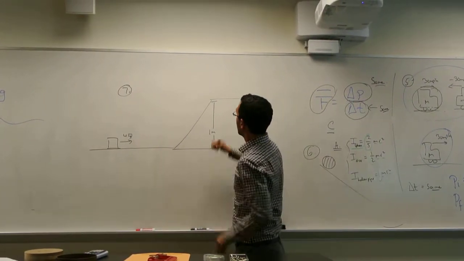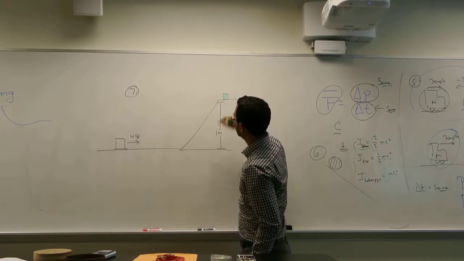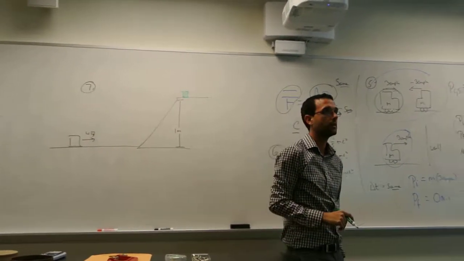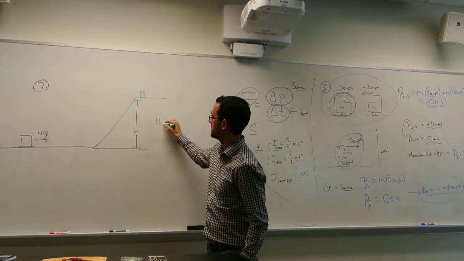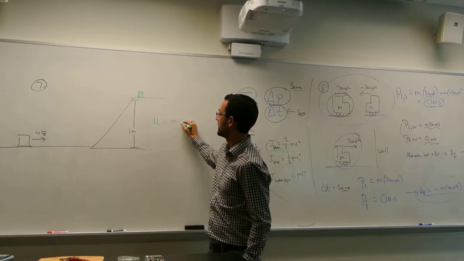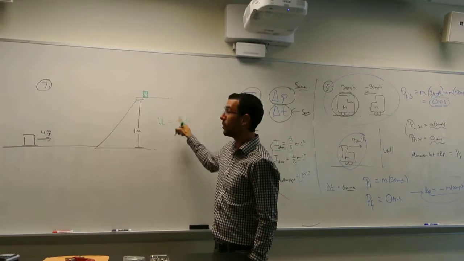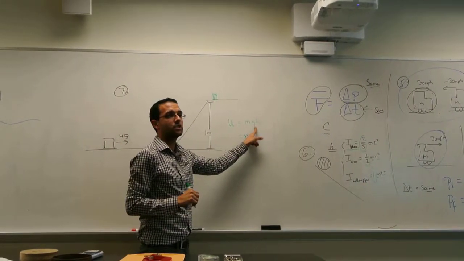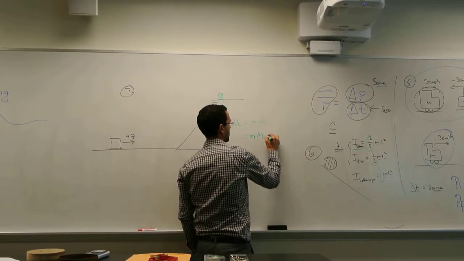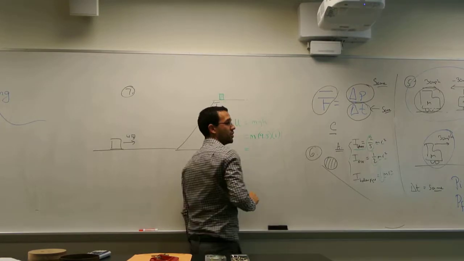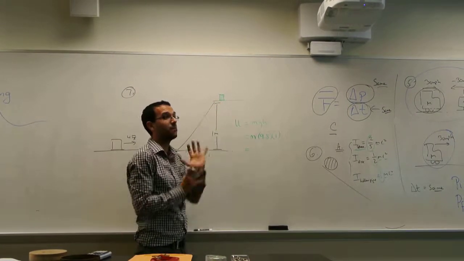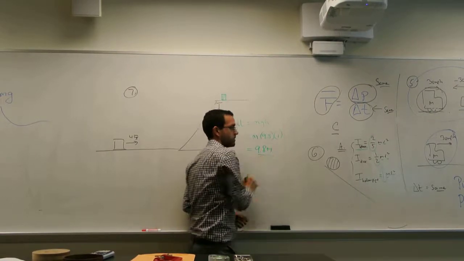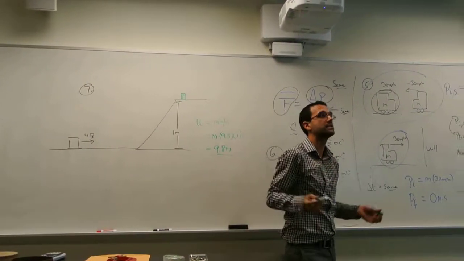So first of all, if the block were to get to the top of this hill, does everybody agree that it would possess some amount of potential energy? What would that potential energy be at the top of the hill? mgh. Does everybody agree? So we don't know the mass, so let's just write it in terms of m. So m, and what's g? 9.8, and what's the altitude? 1. So if it got to the top and it stopped, it would still have 9.8 times whatever its mass is.